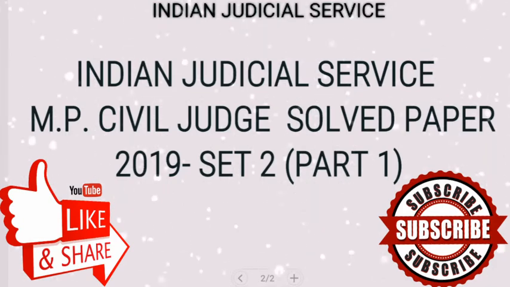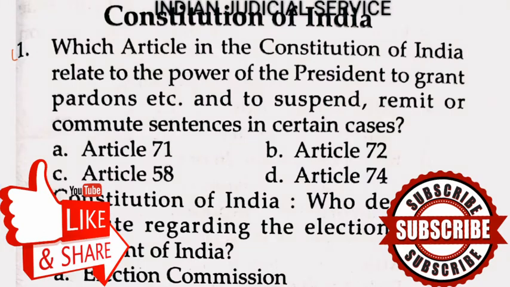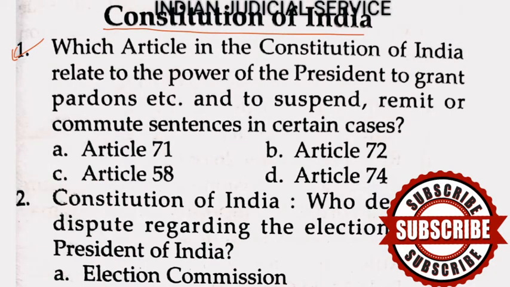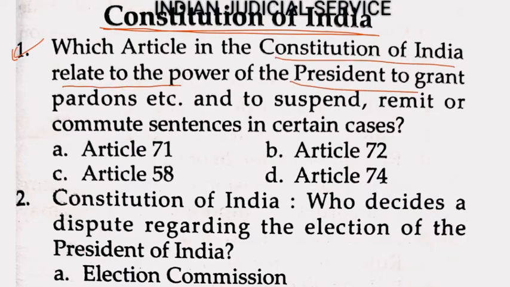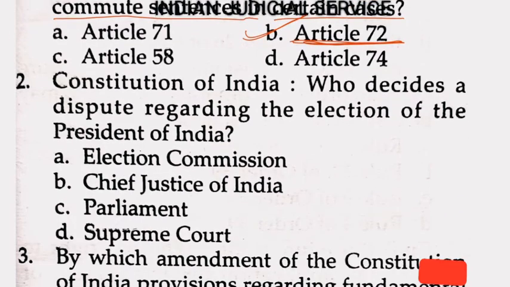So without wasting our time, now come to the point. Now question number 1. These questions are related to Constitution of India. Which article in the Constitution of India relates to the power of the President to grant pardon, etc., and to suspend, remit or commute the sentence in certain cases? So power of President to grant pardon is provided in Article 72. So answer here option B.